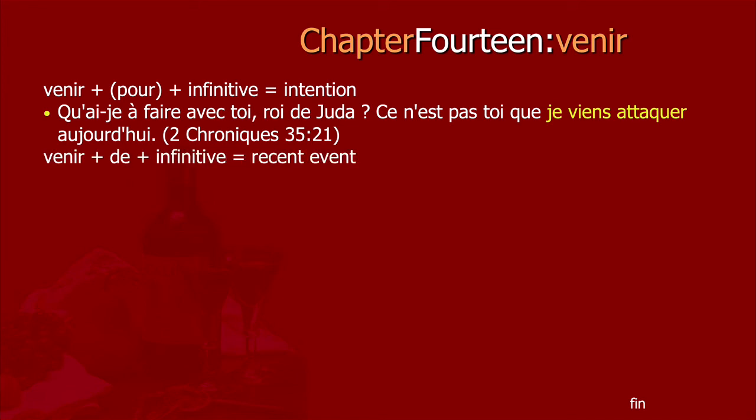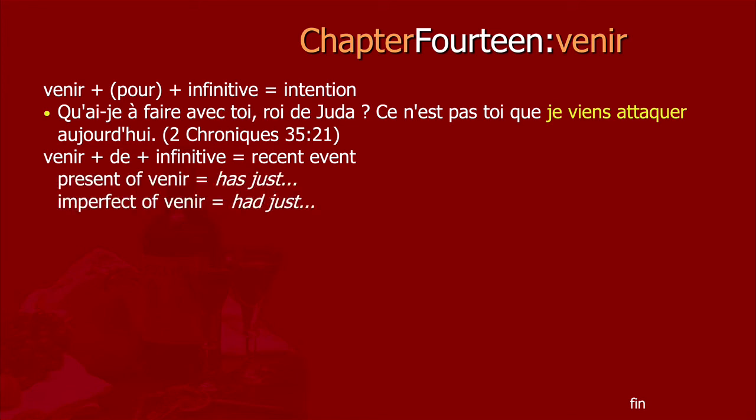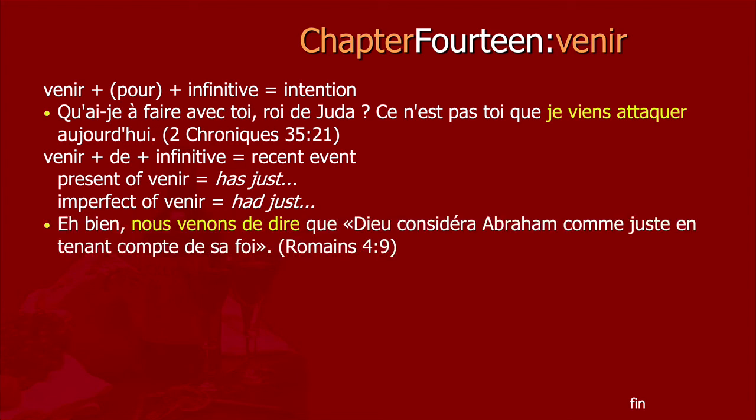Venir plus de plus infinitive equals a recent event. The present tense of venir means this has just occurred, whereas the imperfect of venir would be it has just occurred, but in the past. It had just occurred when such and such happened. Take a look at this example from Romans. Eh bien, nous venons de dire que Dieu considéra Abraham comme juste en tenant compte de sa foi. So, we have just said that God considered Abraham as just by taking account of his faith.